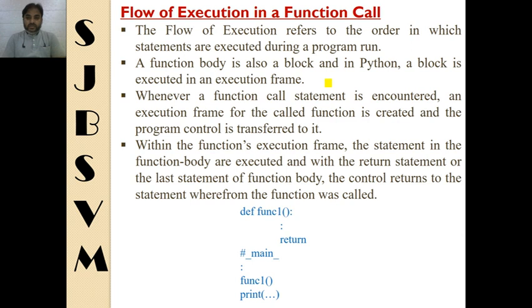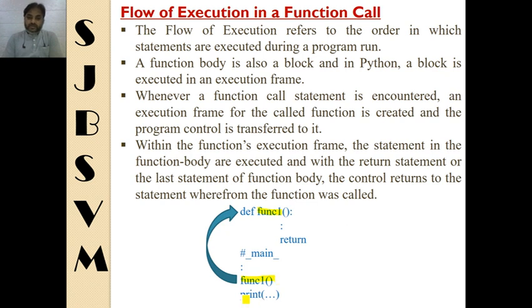Whenever a function call is encountered, an execution frame for the called function is created and the program control is transferred to it. From here, you can see a function func1 has been defined here. This is the main segment, and in the main segment, this function is being called from here.